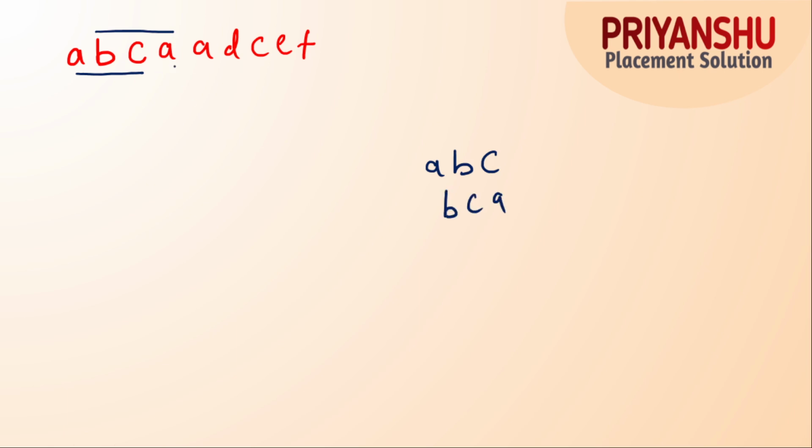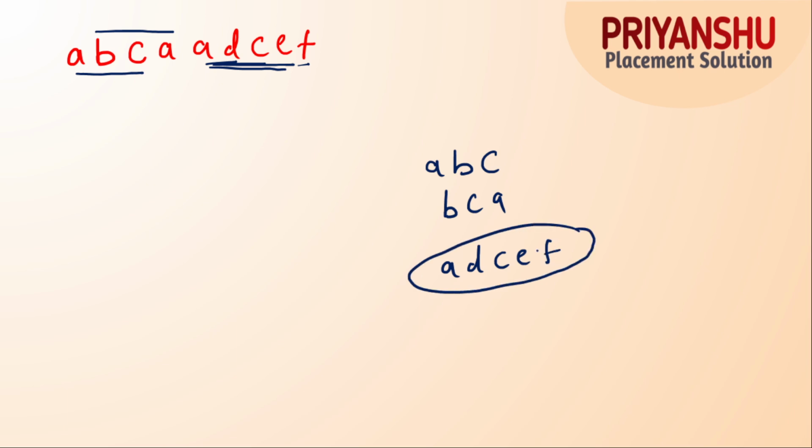Just imagine we have a string ABCADCEF. Let's see how to check this. The first substring is ABC. Next we need to find the continuous substring. Next we have BCA. Next we have AD, ADC, ADE, ADCE, ADCEF. Finally we got ADCEF, which has non-repeating elements, a single occurrence of each element in the substring. So we need to return the length of the substring.